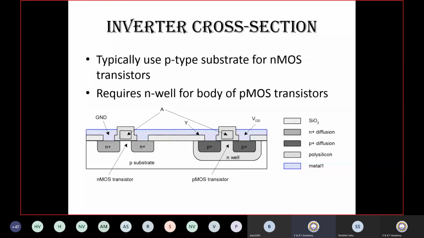So this is the inverter cross section. You can see this is how the CMOS circuit has been built. What are the different layers involved in the CMOS design? You can see here, right? N plus diffusion is required. We require a P plus diffusion. We require polysilicon. We require metals. We require a SiO2 layer. So this shows the complete architecture of only one inverter design. One inverter is nothing but called a NOT gate, right?